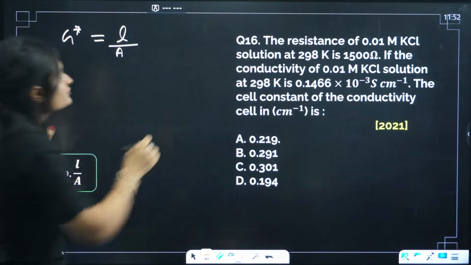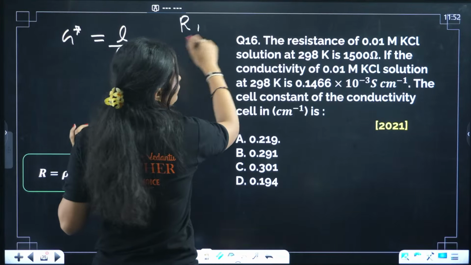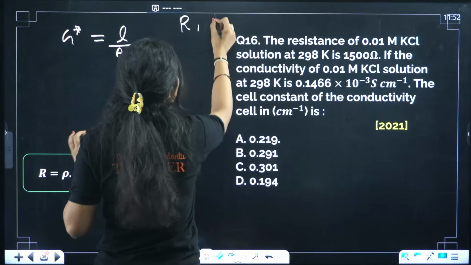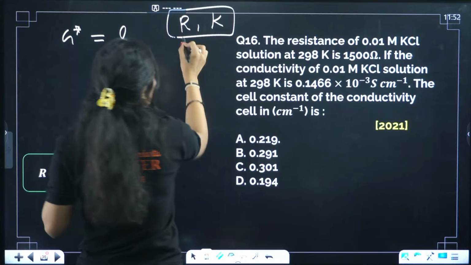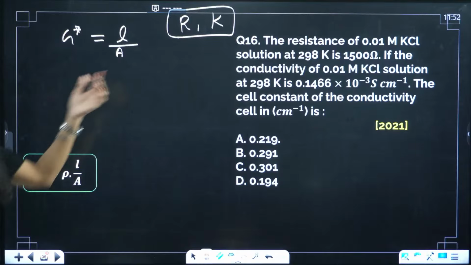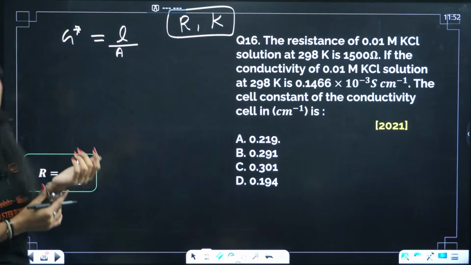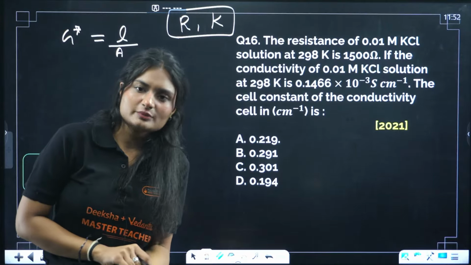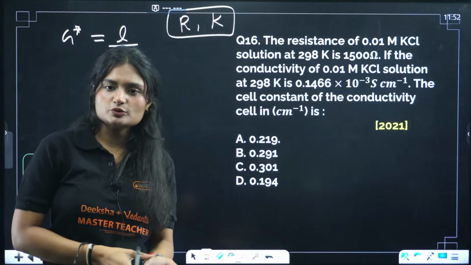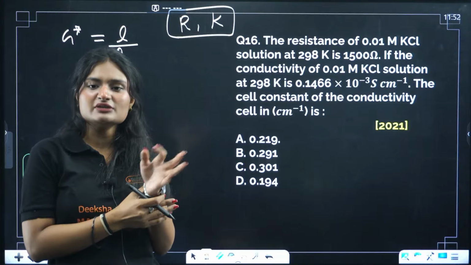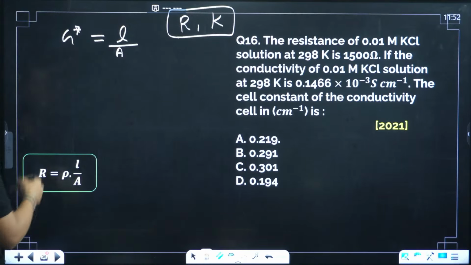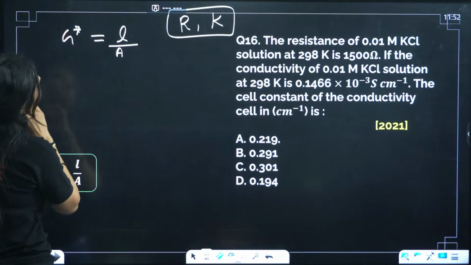Now what values are we given? We are given resistance. We are given conductivity. These two are more than enough to figure it out. You can solve your question in multiple ways, using another approach, but this is what I used. It's a simpler, straightforward approach for me. What do I know?